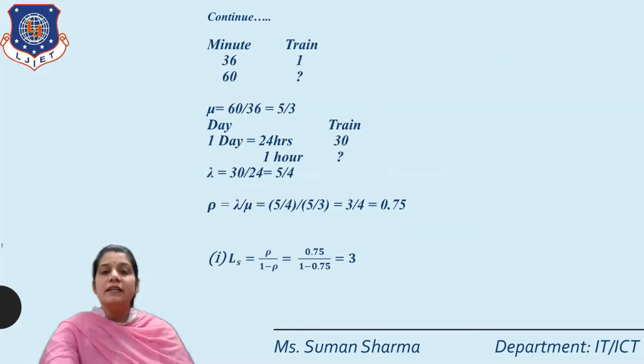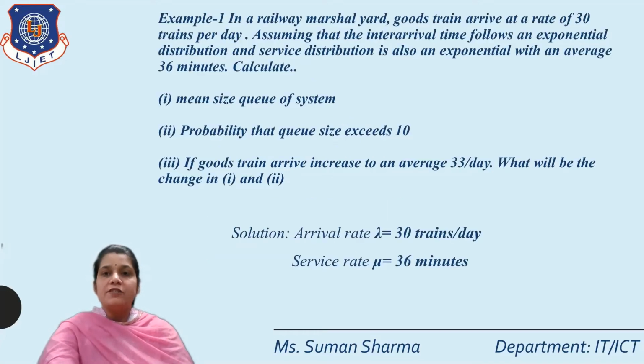That means here we are given the arrival rate and service rate. So the arrival rate is 30 trains per day and the service rate is given as 36 minutes. Okay, so here the units are different. So first we convert the hours into the minute form or minutes into the hours form, and here the arrival rate is given per day. So here we find the mean size of the queue in the system and the probability that the queue size exceeds 10.